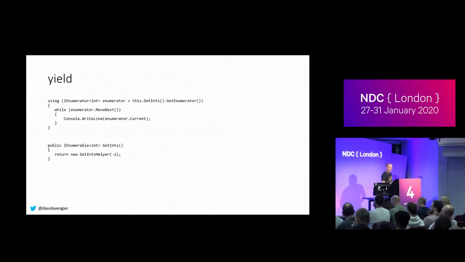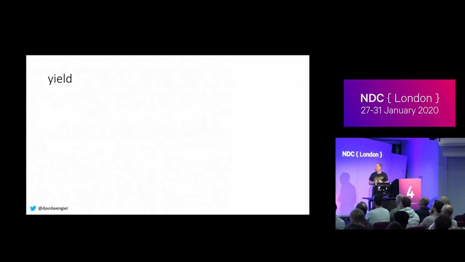Okay. The interesting thing to note, and this is true of all foreach loops, is that getInts is only called once. Right? We call getInts, we immediately call getEnumerator. It's the enumerator that's important, it's the enumerator that we're going to deal with. getInts itself is only called once. So, I don't know, maybe that's a clue if you're really smart. Not for me. Anyway, let's look at our helper.